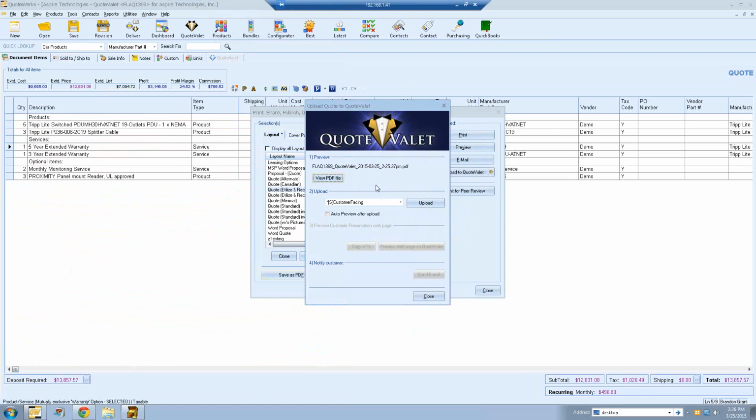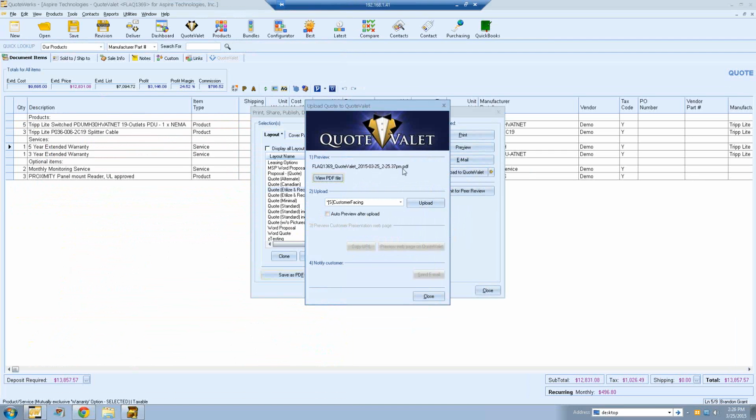And I see someone's asking, how do you upload the additional literature? All you need to do is make the selection, just like you were sending out the PDF to the customer. Just make that selection and then upload it. We'll actually backtrack here and show you that in a moment. But if you want to attach any additional documentation, you just include it like you normally would, like if you're emailing out the PDF, and then you just choose Upload to QuoteValet. That's going to be the only difference.